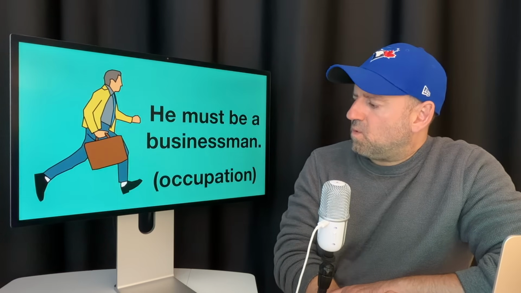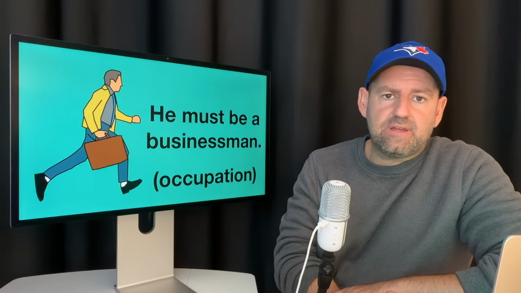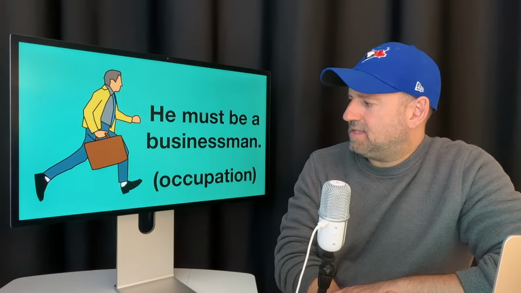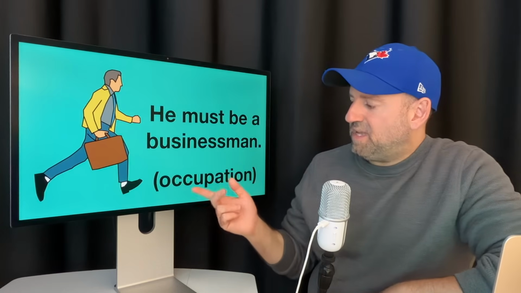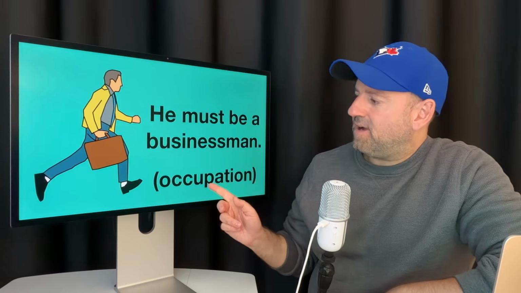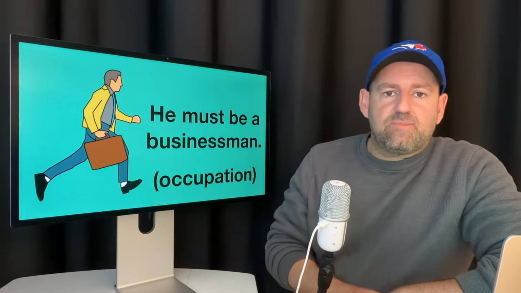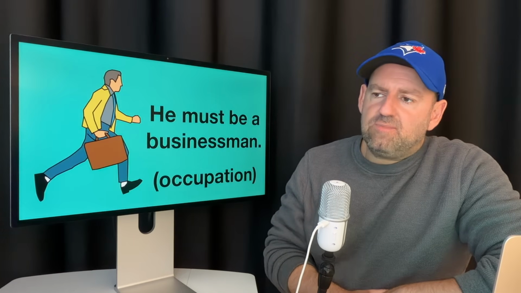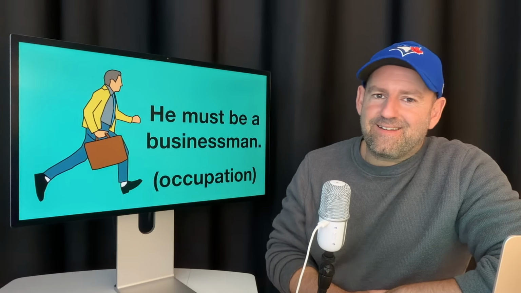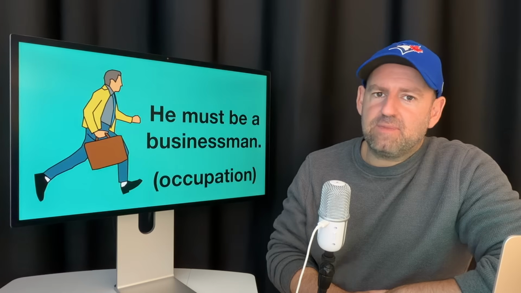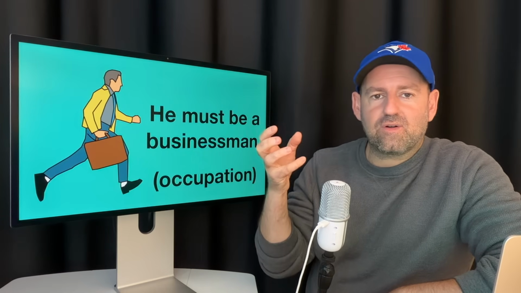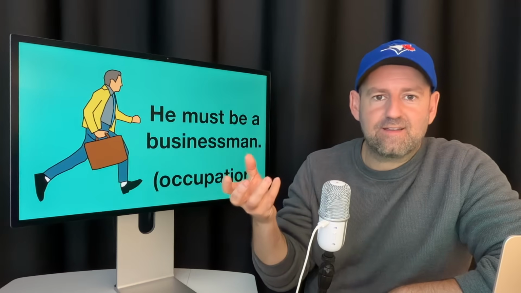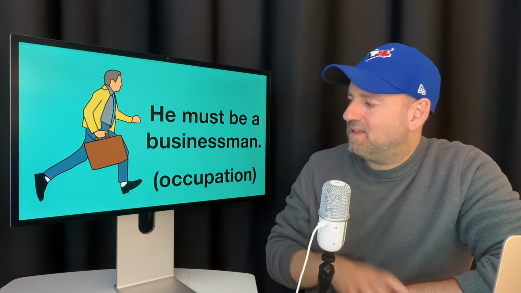So here we're making an assumption that he's a businessman, which means his occupation, right? You might see a person and say, wow, she must be a millionaire. Then you're making an assumption about her wealth, right? She's very wealthy.